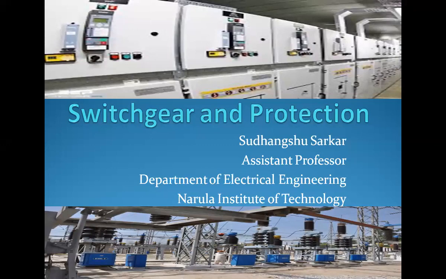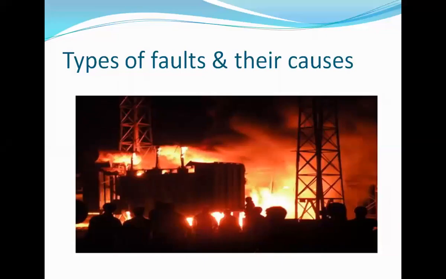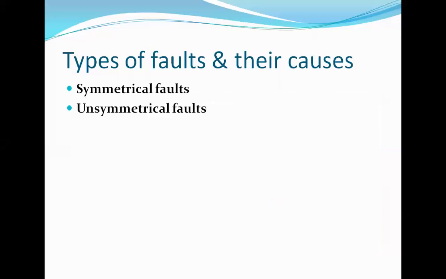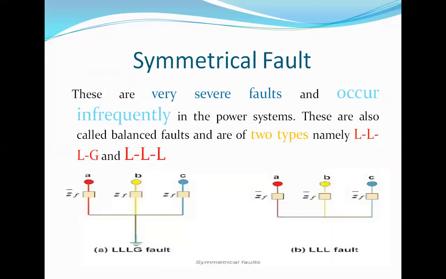Today's subject is switchgear and protection. This is for the diploma section. Today's topic is types of faults and their causes. Under these, we know that there are two types of faults generally in a power system. Number one is symmetrical fault, and number two is unsymmetrical fault.